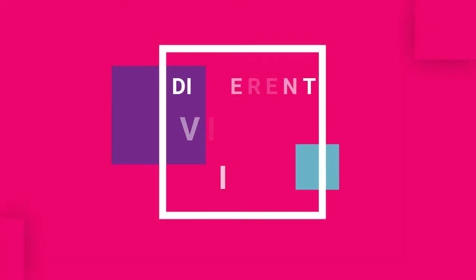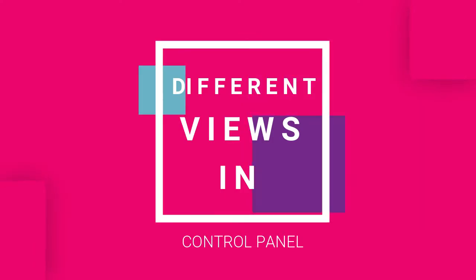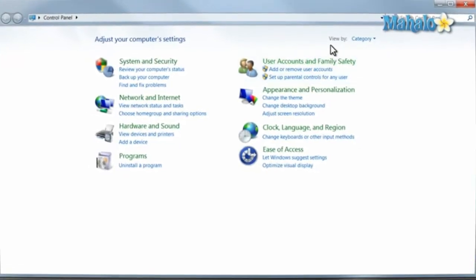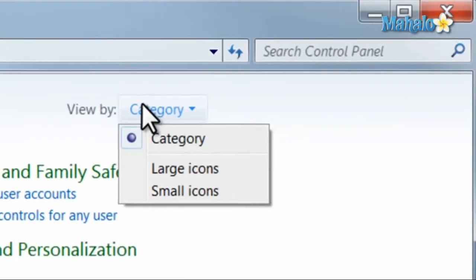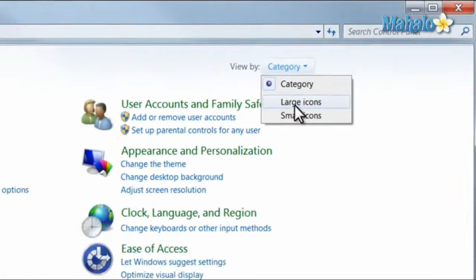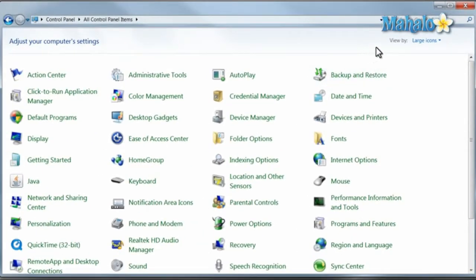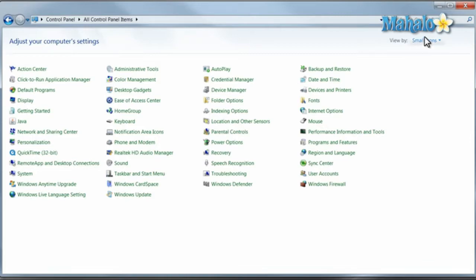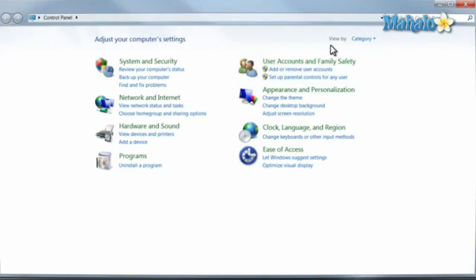Control panel can be viewed in three different views. When you click on the view by drop down arrow, you can see large icon view which shows you all the icons in a larger manner. The small icon view which shows you all the icons in the small view. And lastly, the category view which is the default view, which shows all the applets in an organized manner in proper categories.